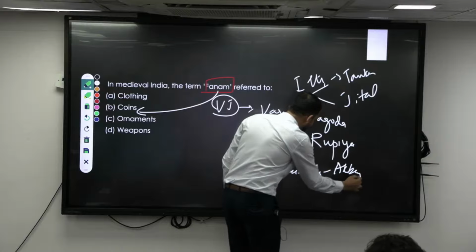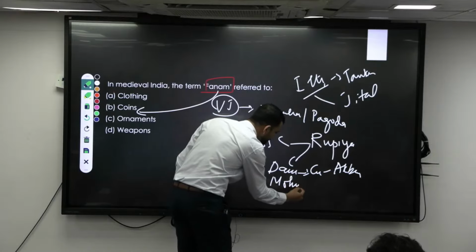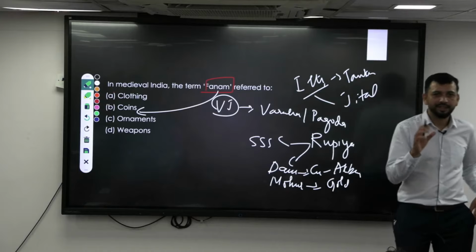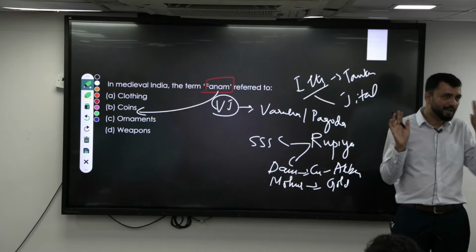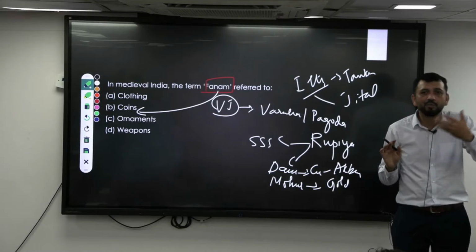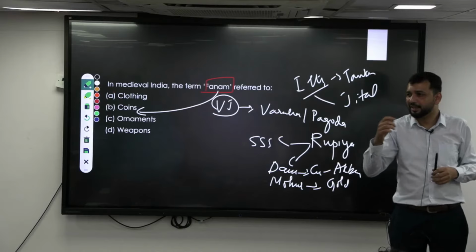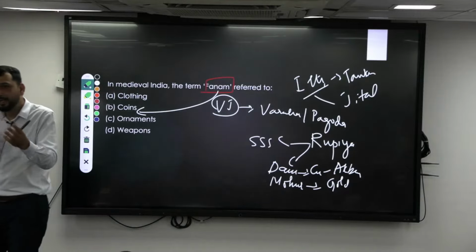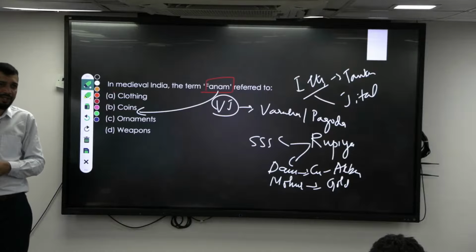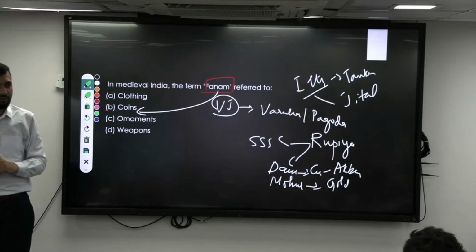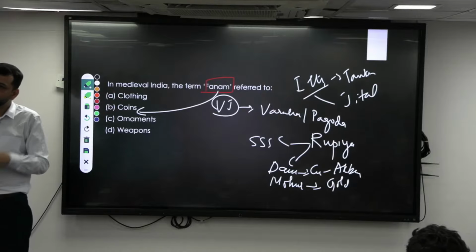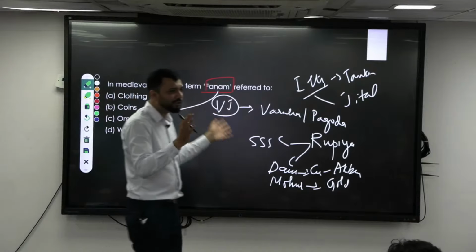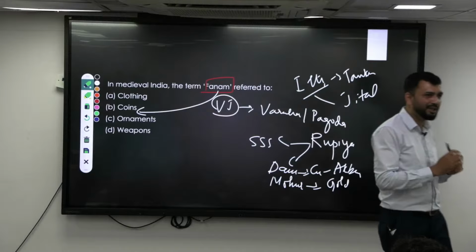And there is something called the mohur. This is a gold coin. So that means during the Mughals, they had a tri-metallic system. Tri-metallic means three different metals, depending upon usage. For large transactions or more symbolic ones, gold was used; that is the mohur coin. The regular trade was in silver, also called rupaya after Sher Shah Suri. And if it is a low-level transaction, then it is copper, that is dam. So a tri-metallic system was there during the Mughal period. So you need the broader understanding of the coinage system across the various parts.